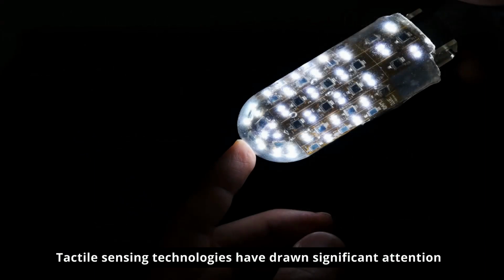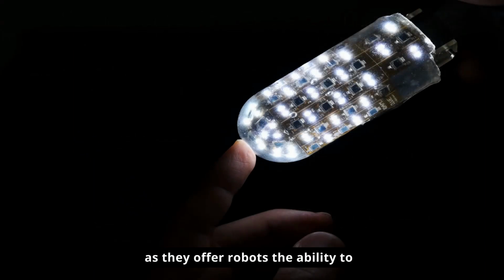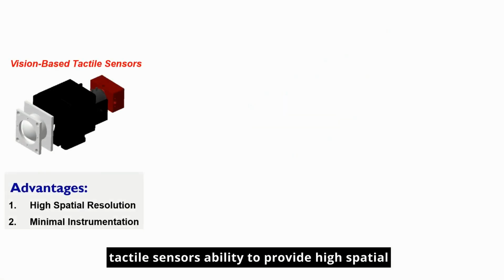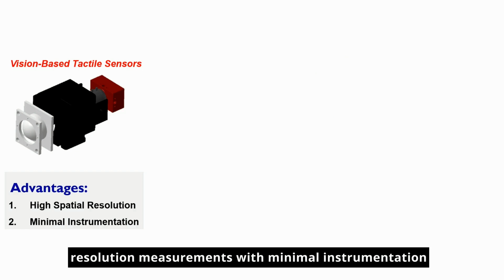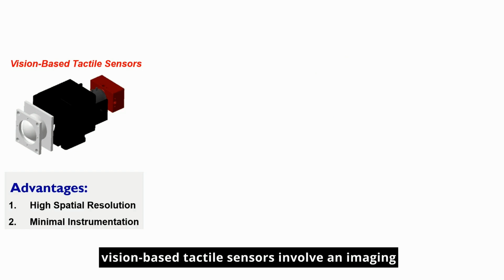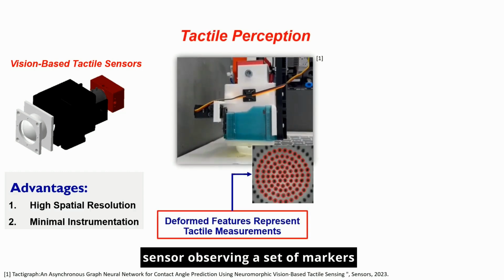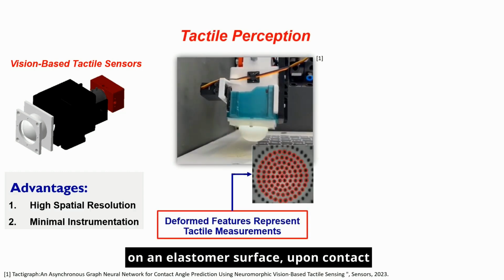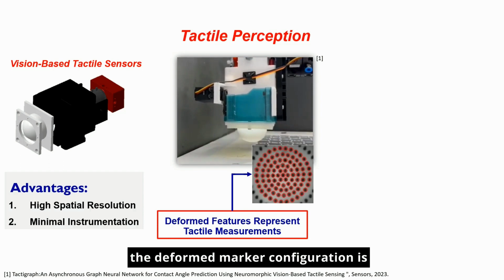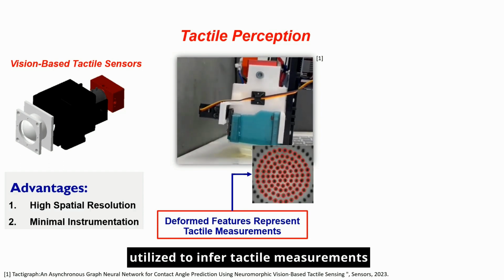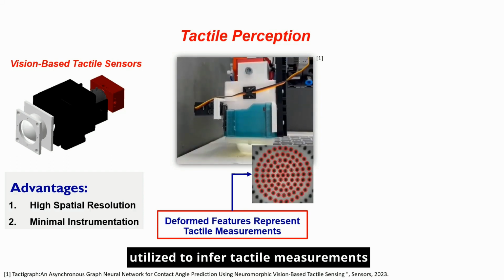Tactile sensing technologies have drawn significant attention as they offer robots the ability to emulate the human-like sense of touch. This heightened interest is attributed to vision-based tactile sensors' ability to provide high spatial resolution measurements with minimal instrumentation. Vision-based tactile sensors involve an imaging sensor observing a set of markers on an elastomer surface. Upon contact, the deformed marker configuration is utilized to infer tactile measurements.